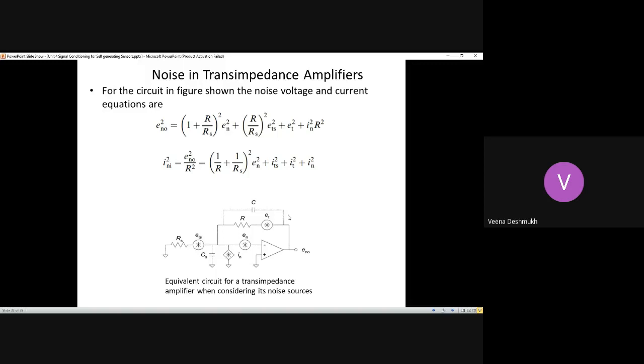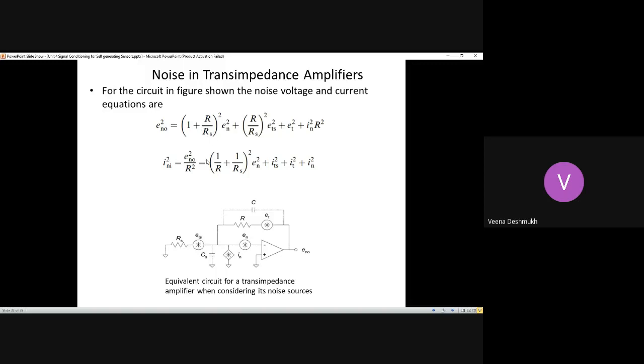And I have explained why the average values are not considered, because on both the sides they will be there, so they may cancel out and you may not get the effective noise value. So because of that, the RMS values of the noises are always taken. So the squared value of the total noise generated at the output of the transimpedance amplifier is equal to 1